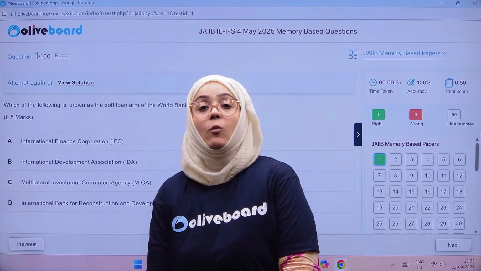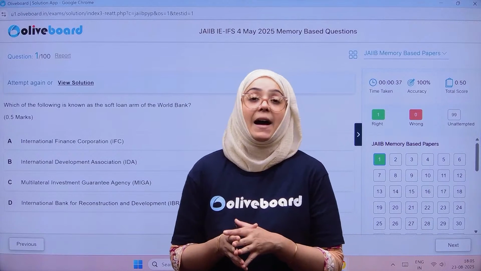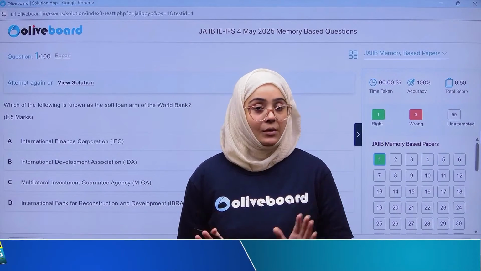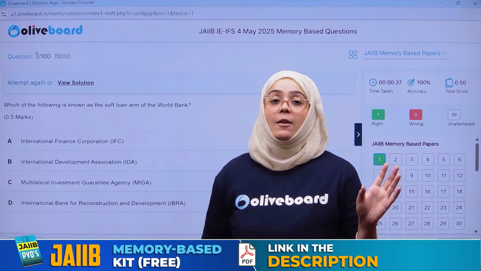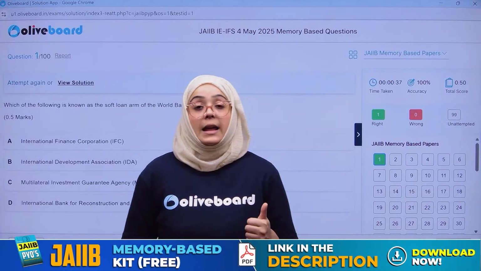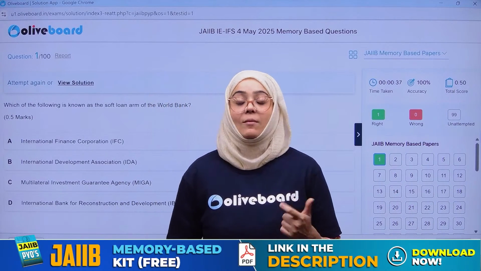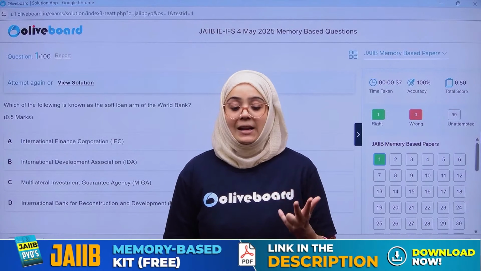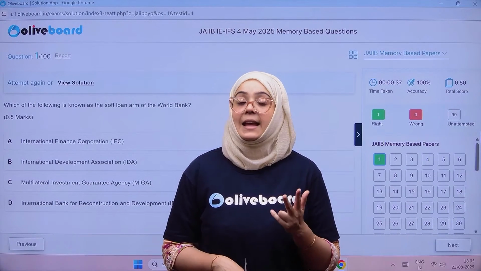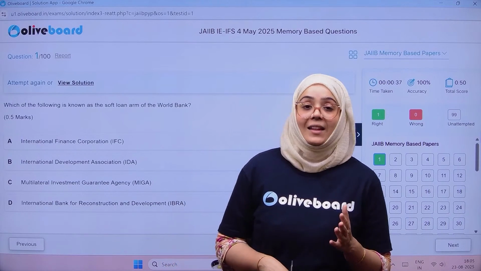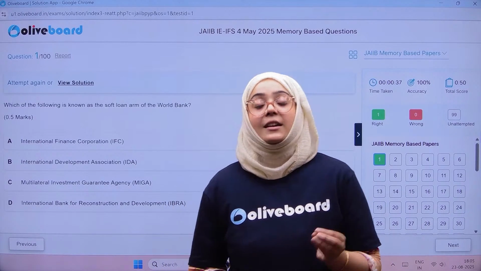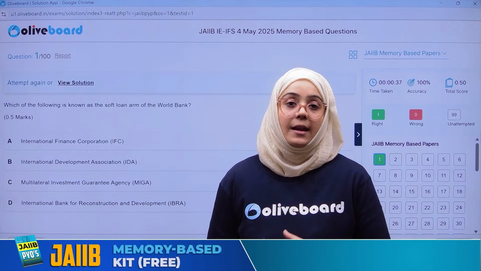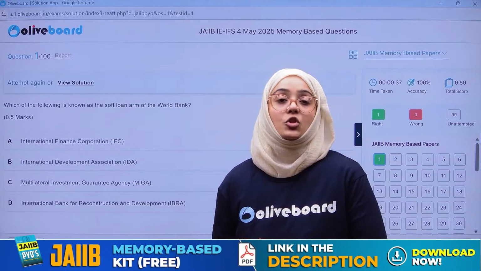I have told you that the World Bank is a group of five international organizations. In the World Bank, we have IDA, International Development Association; IFC, International Finance Corporation; MIGA, Multilateral Investment Guarantee Agency; ICSID, International Centre for Settlement of Investment Disputes; and IBRD, International Bank for Reconstruction and Development.